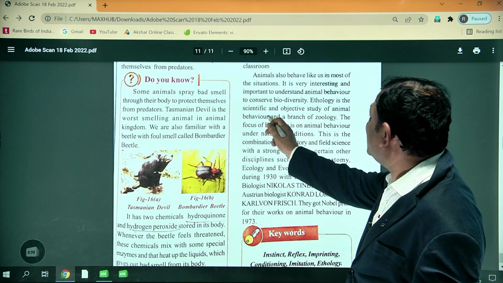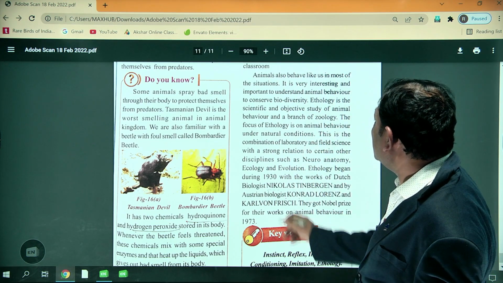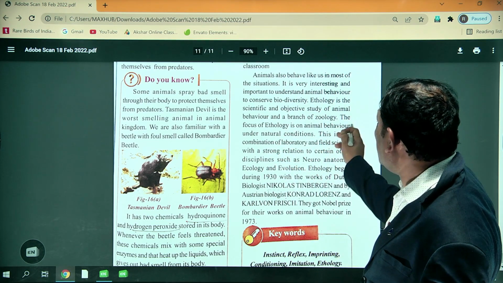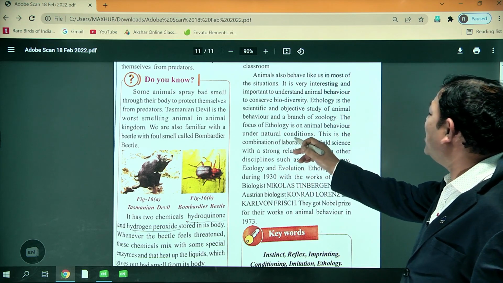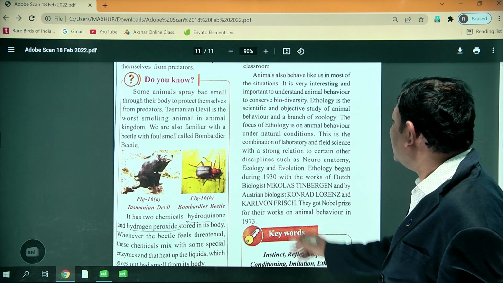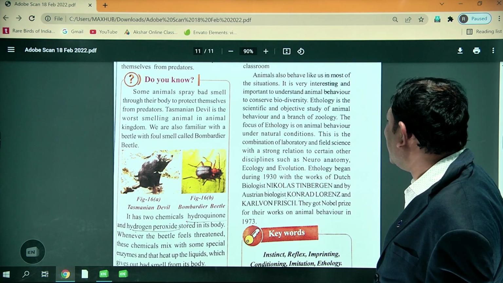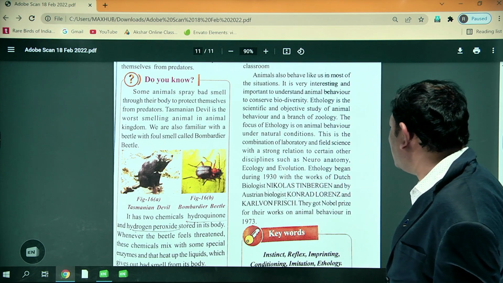Ethology is a branch of science. It deals with animal behavior. It is a branch of zoology. The focus of ethology is animal behavior under natural conditions. This is a combination of laboratory and field science with a strong relation to certain other disciplines such as neuroanatomy, ecology and evolution.